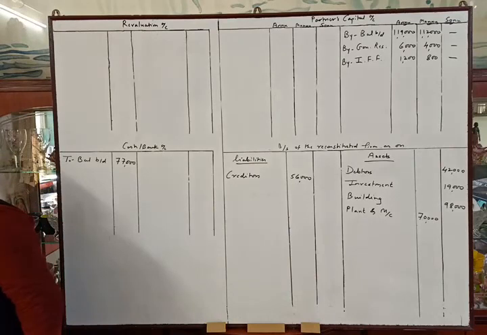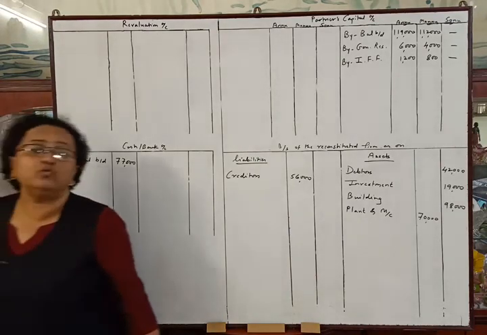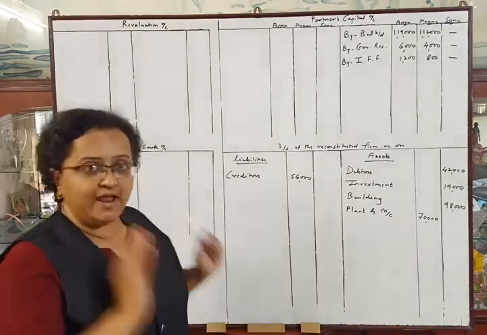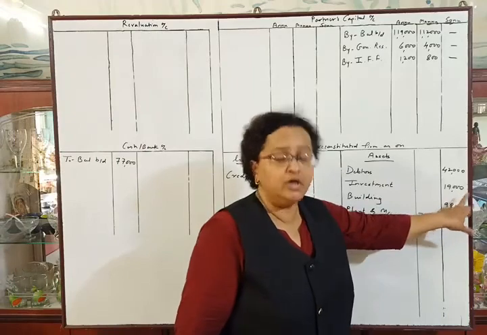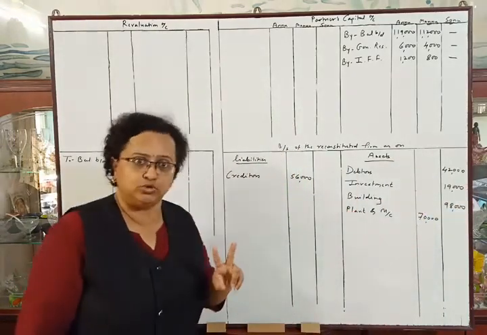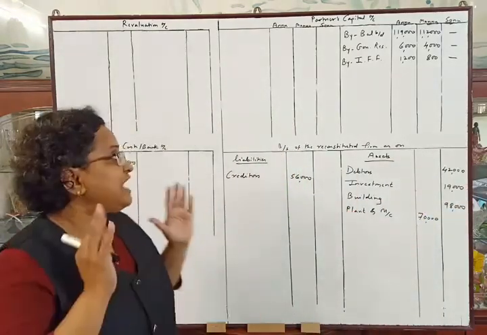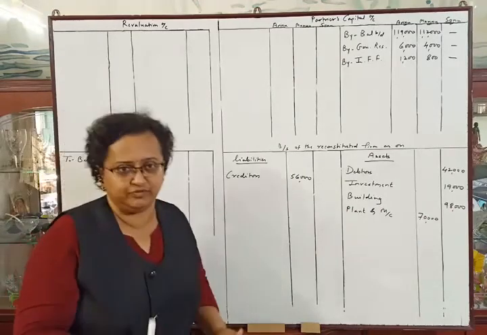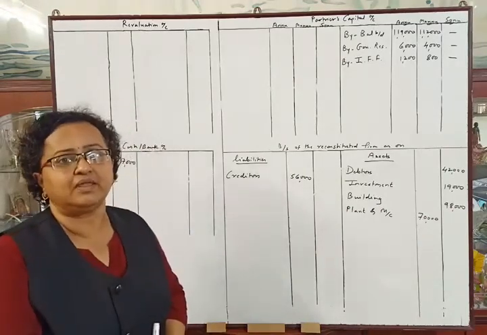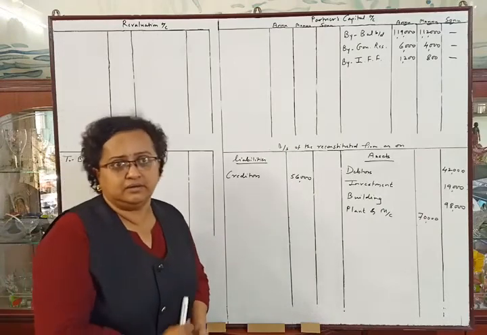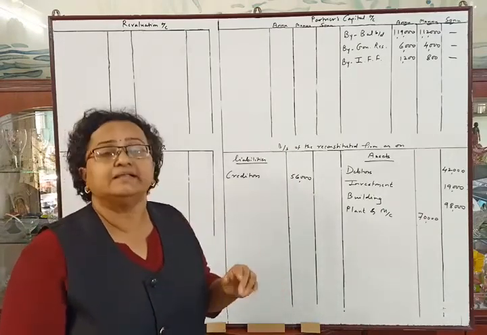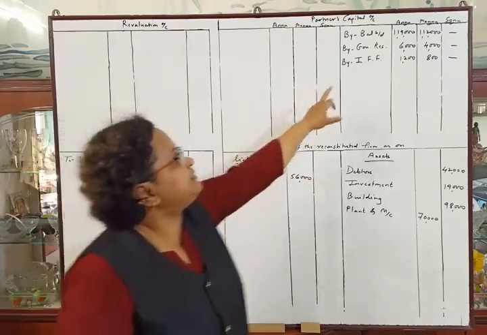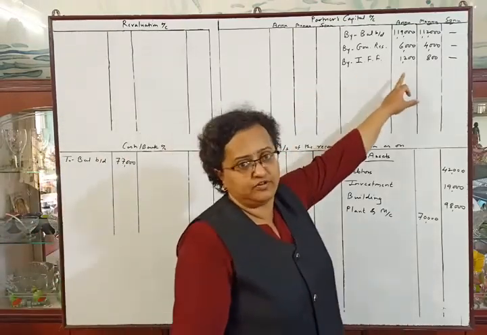The investment's original amount is 21,000 and market value is rupees 19,000. So we have to make the value of investment 19,000 in the new balance sheet. So there is a fluctuation of rupees 2,000. That fluctuation we will adjust with the investment fluctuation fund, that is rupees 4,000, and so the remaining amount in the investment fluctuation fund will be rupees 2,000. That remaining amount will be distributed between the partners in their old profit sharing ratio.